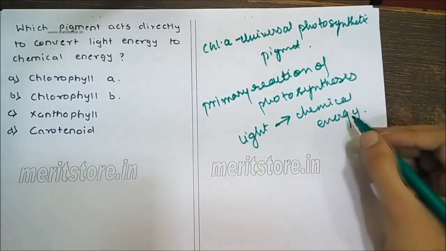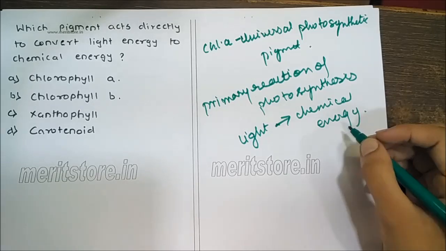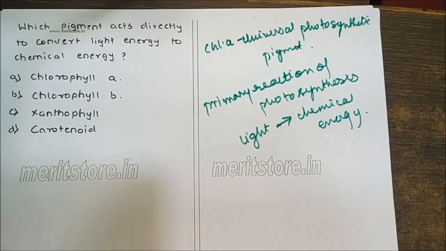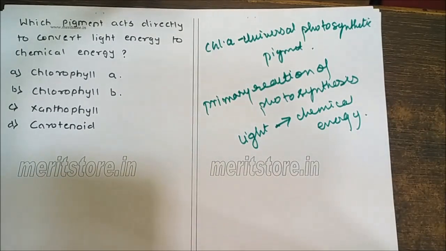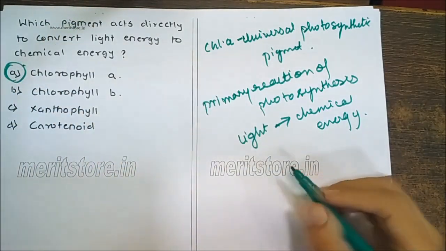Other photosynthetic pigments are chlorophyll B and carotenoids. They are called accessory pigments, as they absorb light energy of different wavelengths, broaden the spectrum of light absorption and hand over the energy to chlorophyll A through electron spin resonance. Therefore, chlorophyll A acts directly to convert light energy to chemical energy.